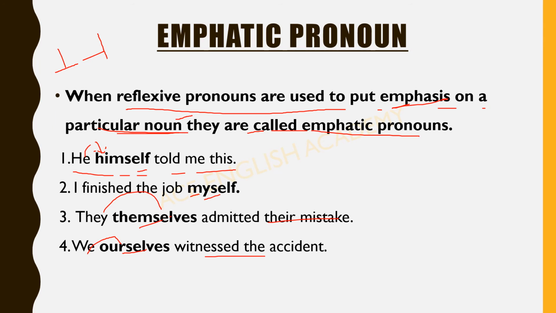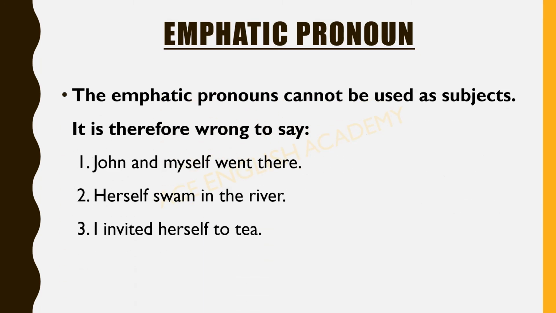Let's see the difference between emphatic and reflexive pronouns. One important thing I want to tell you about emphatic pronouns is that they cannot be used as subjects. It is therefore wrong to say, if we say, John and myself. This is a compound subject because "and" is there.